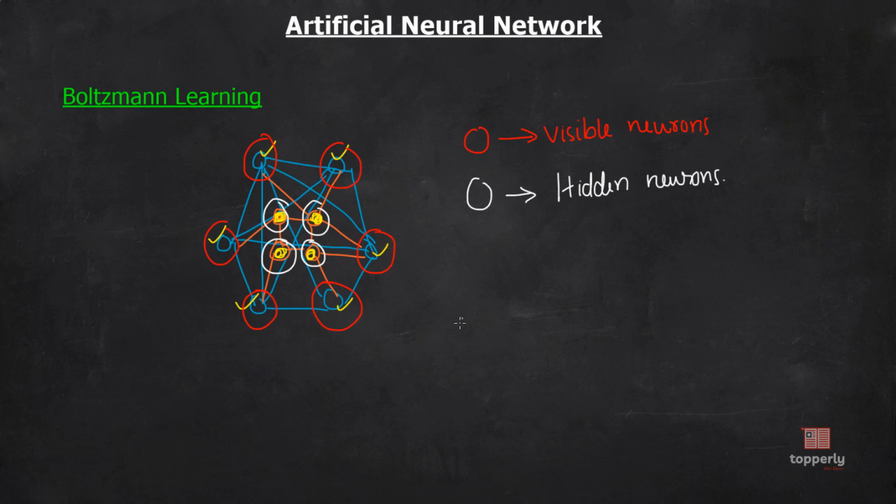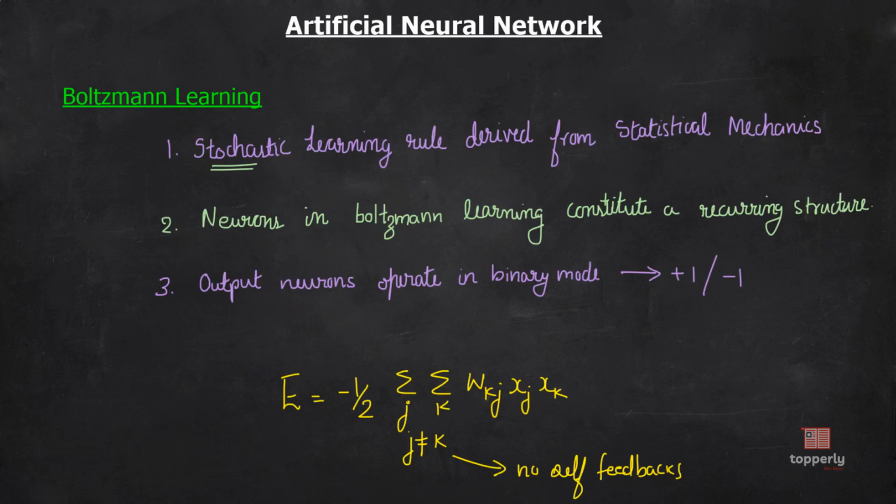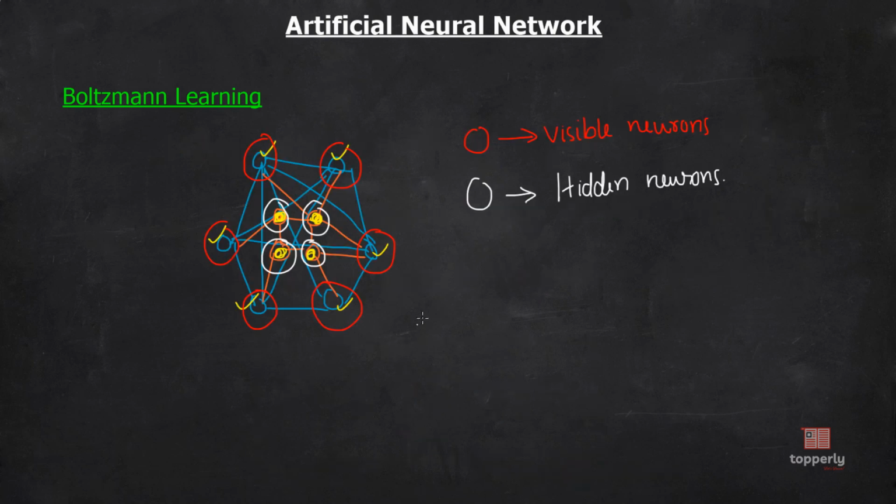So what the Boltzmann learning rule says is that the energy function for a particular state of the network is given by this equation. This is an important equation. Now suppose that some of these neurons are +1, that is the state of these neurons. Now suppose I take this one particular neuron and flip its output state, that is, I change its output state to +1. What does it mean? It means that the energy state of the network changes, that is, this energy function changes.